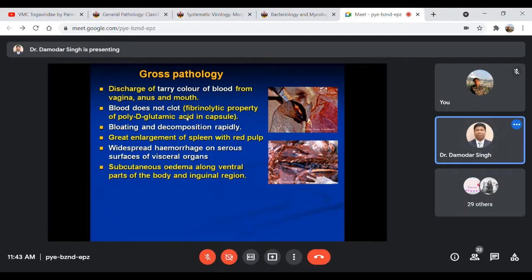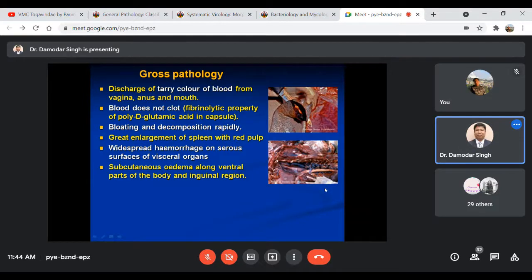Then the animal may show bloating and decomposition, and there may be great enlargement of the spleen with the red pulp, as I am showing here. If you open and cut a section of the affected spleen, it is much enlarged, great enlargement, as well as highly hemorrhagic, particularly the red pulp areas. Widespread hemorrhagic lesions may be found on the serous surfaces of many of the visceral organs, and subcutaneous edema may be found under the ventral parts of the body as well as the inguinal region.